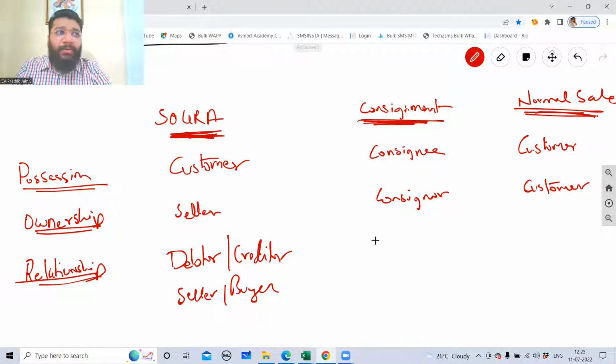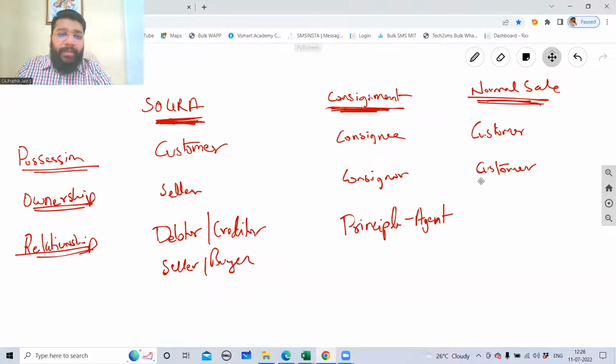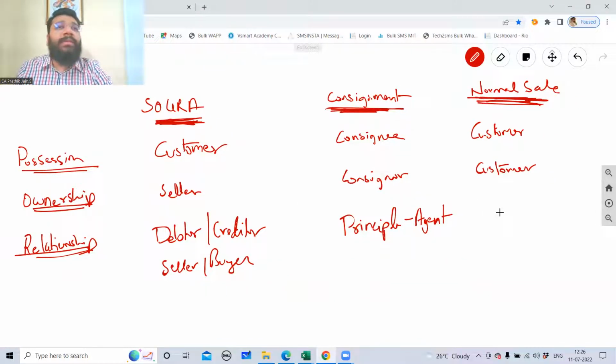A principal and agent. Fantastic. Principal, spelling? P-A-L or P-L-E? Principal and agent. In a normal sale transaction, what is the relationship between the customer and the seller? Seller, buyer, which means debtor, creditor if it is a credit transaction. If it is a normal cash transaction, it is seller, buyer.